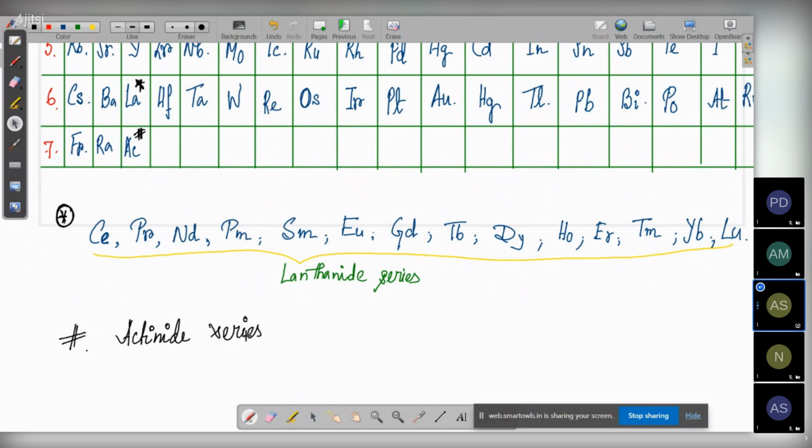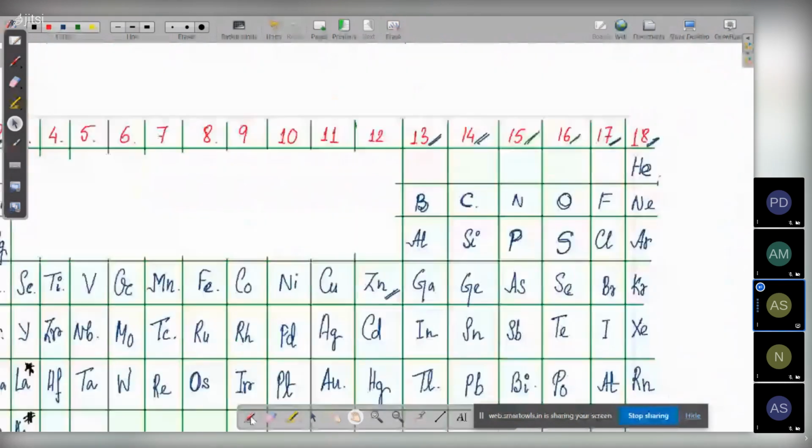Now let's see some further details about the periodic table. These are all GK type things that you are seeing basically. I'm not going into any technicalities today. So what are the elements of group 18 called? The elements of group 18 are known as noble gases.